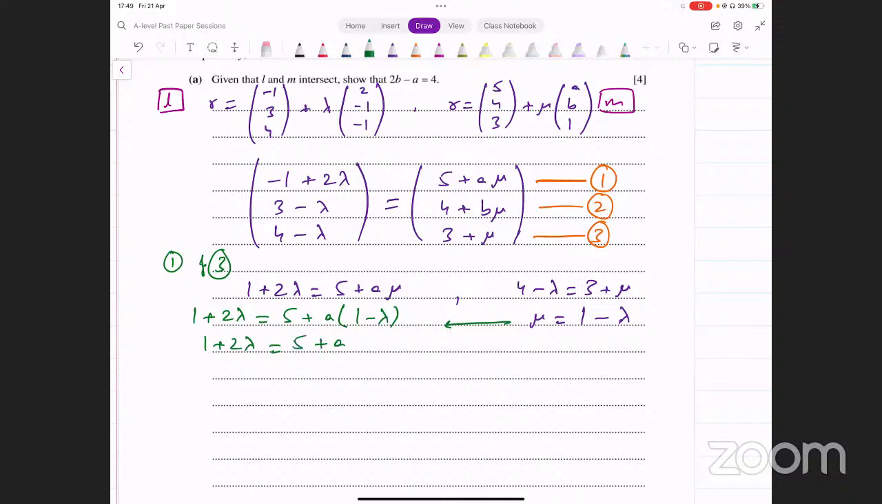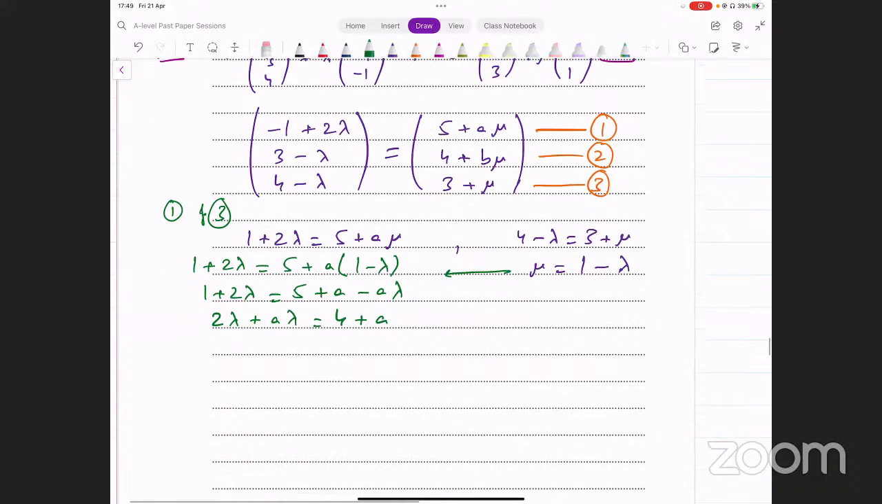So we have 5 plus a minus a lambda here. Take lambda terms to one side. That gives you 2 lambda plus a lambda. Everything else on the other side: 5 minus 1, that gives you 4 plus a. Okay, now take lambda common from here. That gives us lambda into a plus 2. Yeah, 2 plus a, doesn't really matter. On the other side, you have a plus 4, and lambda turns out to be a plus 4 divided by a plus 2. This is the value of lambda that we're getting in terms of a.